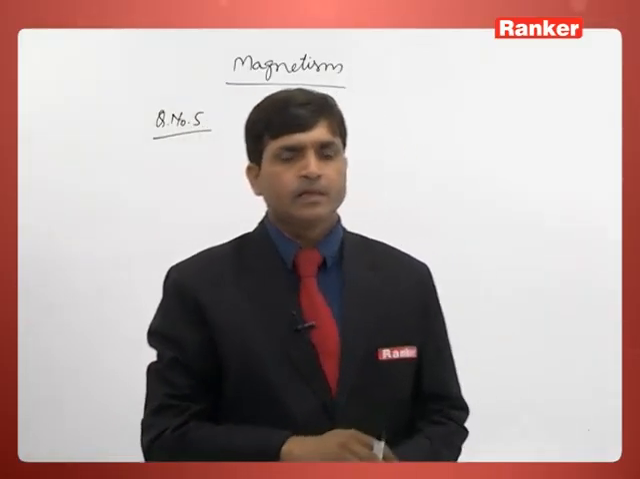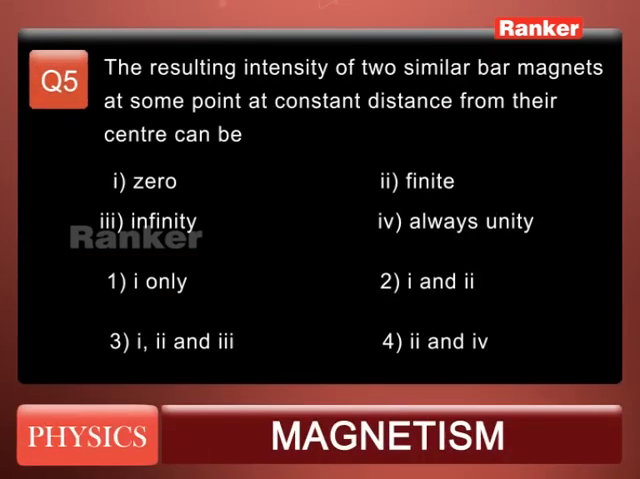Question number 5. The resulting intensity of two similar bar magnets at some point at constant distance from their centers can be. There are 4 options given. First 0, second finite, third infinity, fourth is always unity. So first is correct, first and second may be correct, 1, 2 and 3 may be correct, and the fourth, second and fourth may be correct. So whenever